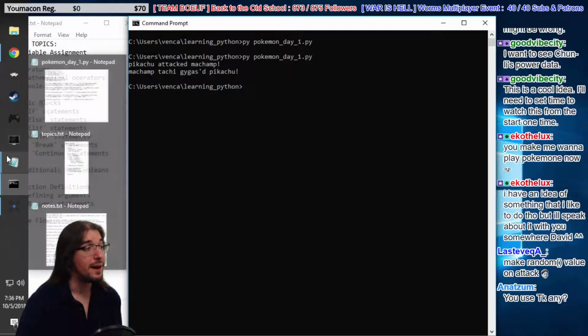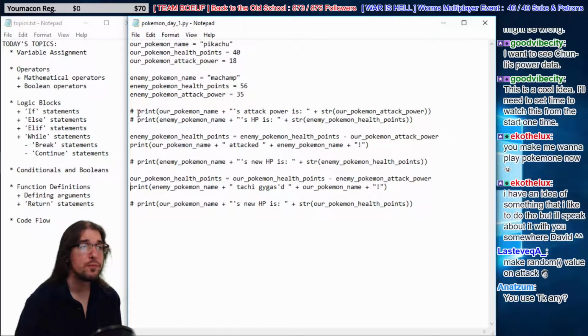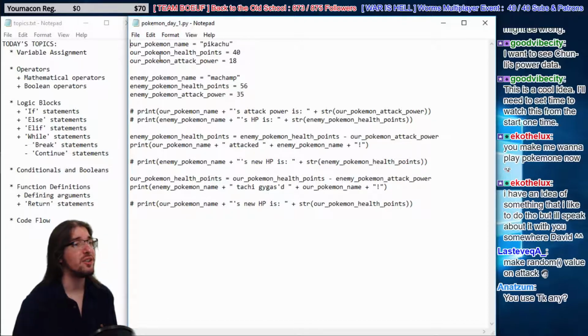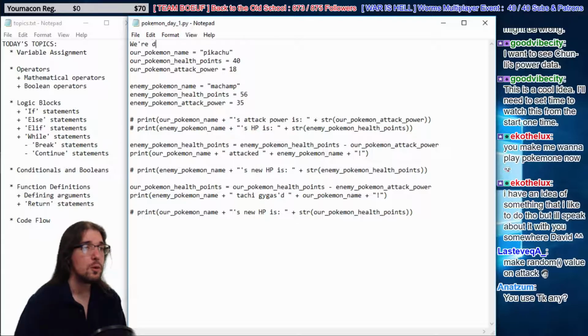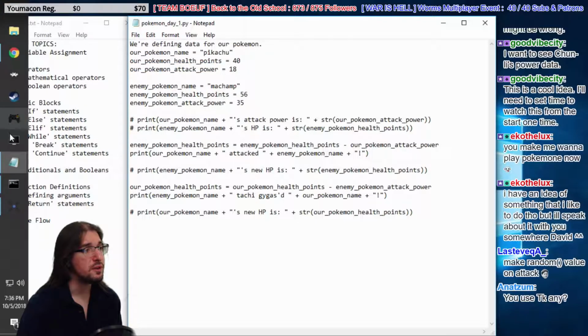Again, just to remind you guys, if you start a line with a hashtag or a pound sign or a number sign, that line will be ignored. It won't run. That's pretty cool. It's for commenting. Actually, let's use it to our advantage. If I were to say right here, let's just say, we're defining data for our Pokemon right here. Let's try and run this code, see what happens.